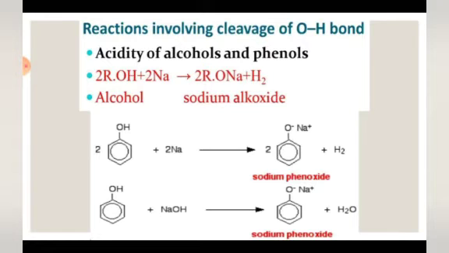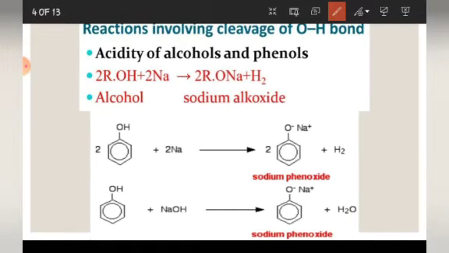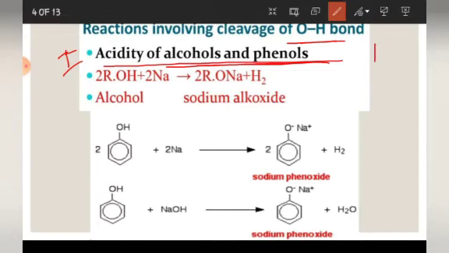As I told you, this is the first category of reaction that you need to study. Reaction involving cleavage of OH bond, and I am following the same pattern as given in NCERT. As you all know that your board paper, CBSE board exam paper comes from NCERT. So the first topic is acidity of alcohols and phenols. Now, in order to understand this, you know that if any compound releases H plus, then it is acidic in nature. Here what is happening? OH bond is breaking.